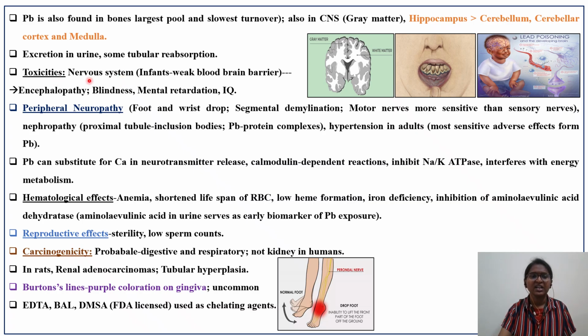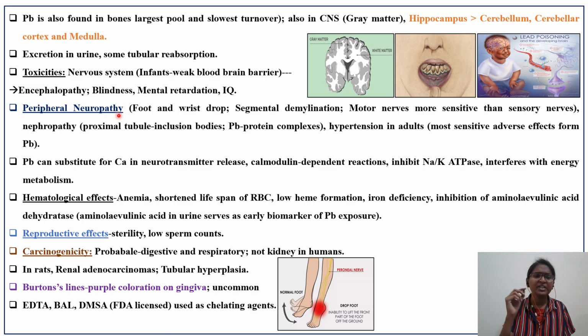Coming to toxicities, the major important toxic effects of lead affect various organ systems. One is the nervous system. Particularly in the case of infants, the blood-brain barrier is not developed completely. As a result, infants are more susceptible to nervous system damage with exposure to lead, because of which encephalopathy, swelling of the brain, takes place, and children might undergo blindness, mental retardation, and low IQ.